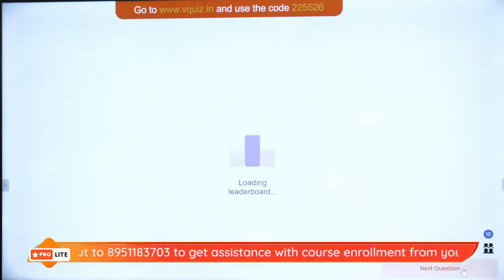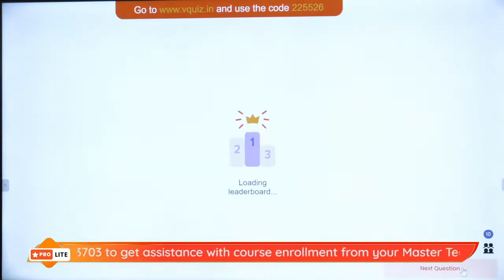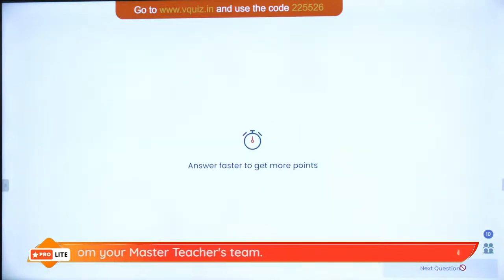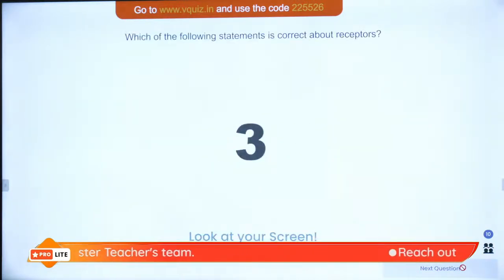So let us look at the super board with the superstars. So we have got Vipul, Onik, Priya, Shrejal, Bhumi, Nitish, Prasanna, Deepti, Mukesh and Yashashri. Let us look at the next question now. Everything is fine because it's question number 9.